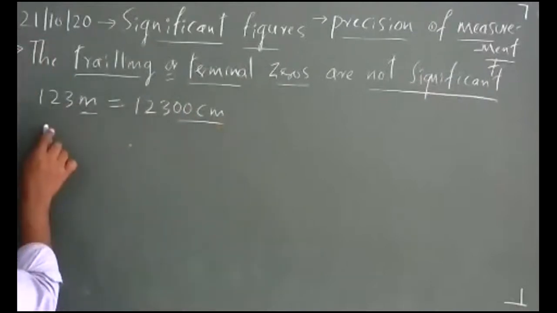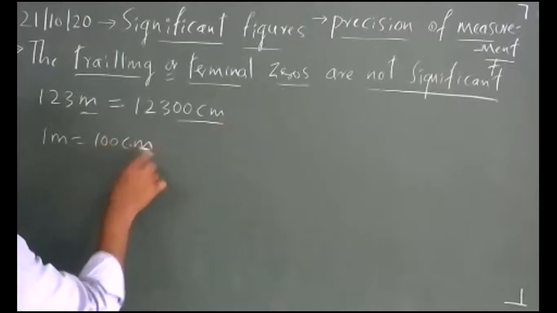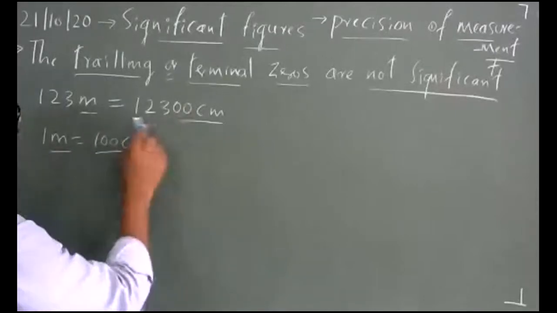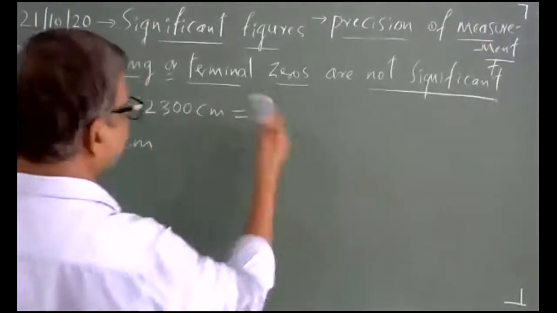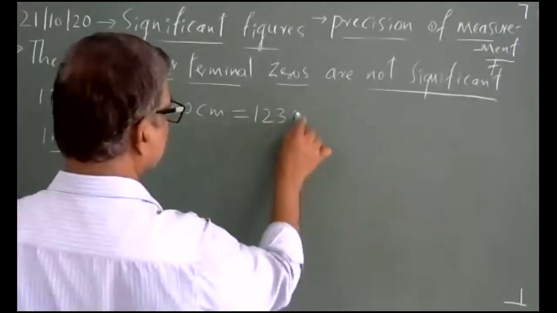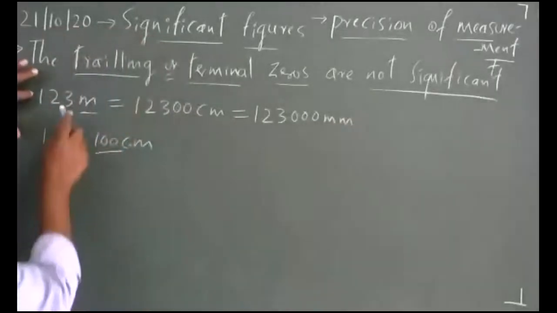So what is 1 meter? You all know 1 meter is equivalent to 100 centimeter. Now, instead of meter, if I write millimeter, I write 1, 2, 3, 0, 0, 0 millimeter. What is the significance of this?